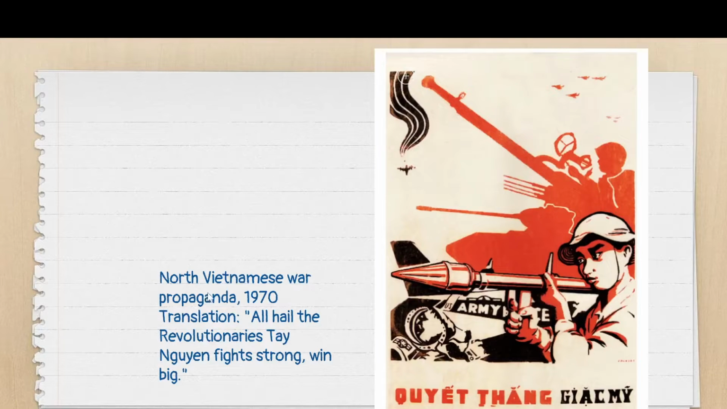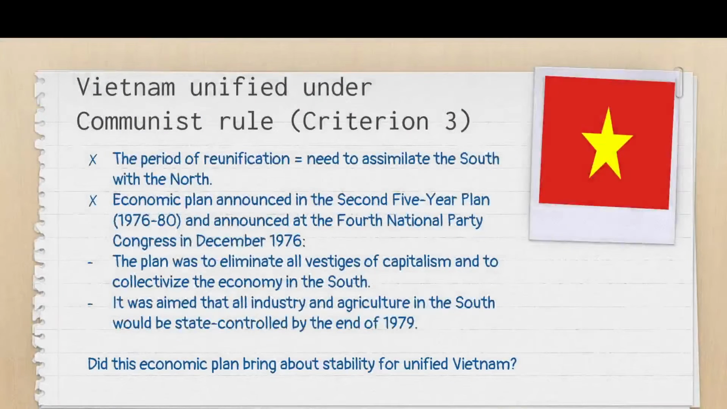Okay, so this is an example of a propaganda poster to uplift the status of the military, and this is done by the party. This is to do with criterion 3. This talks about some of the economic policies that the Communist Party came up with in an attempt to maintain stability.